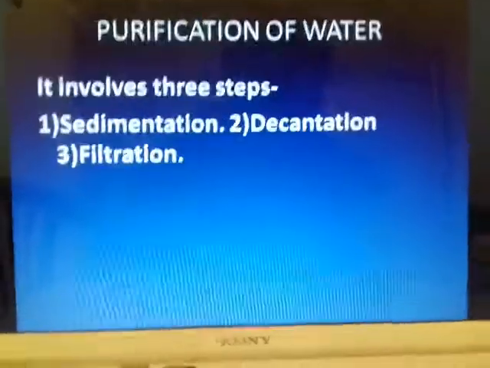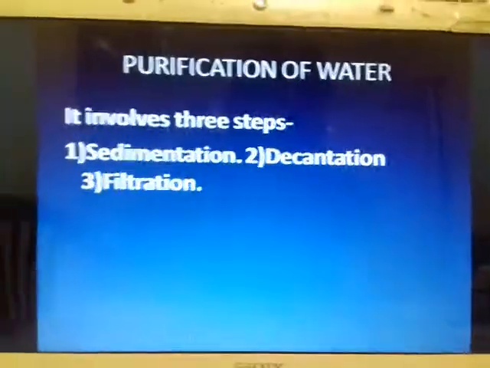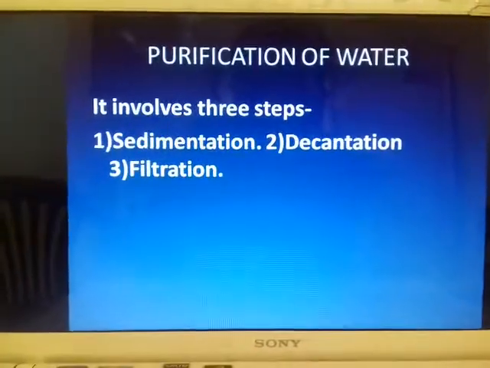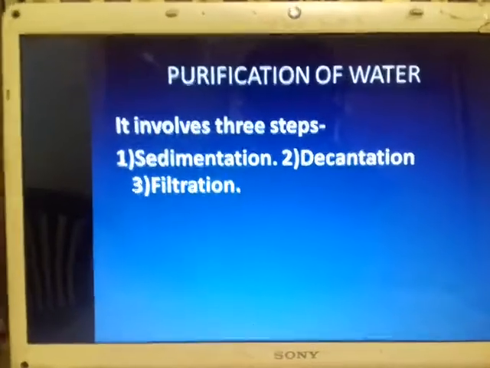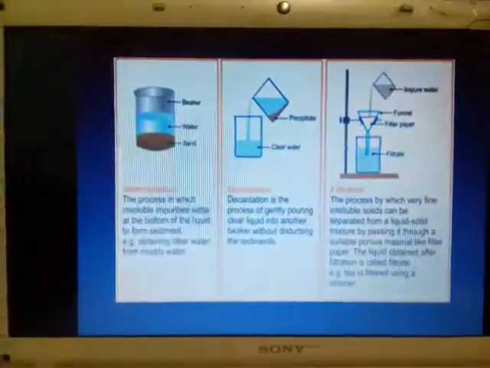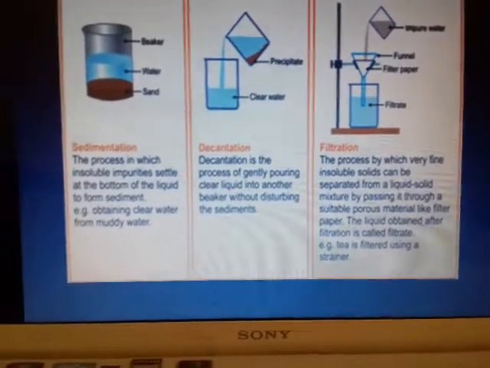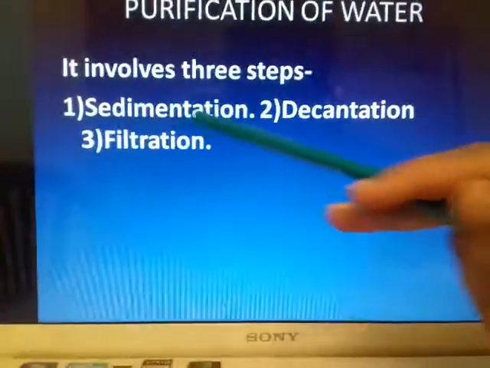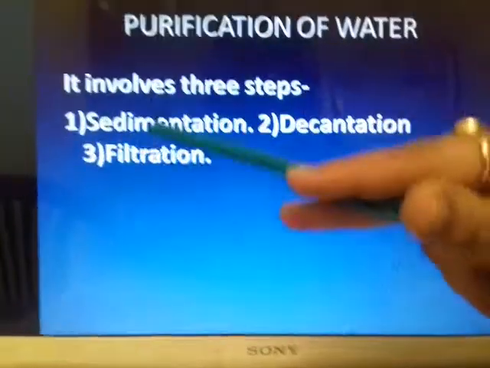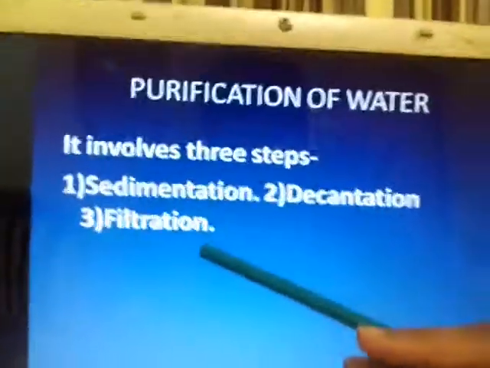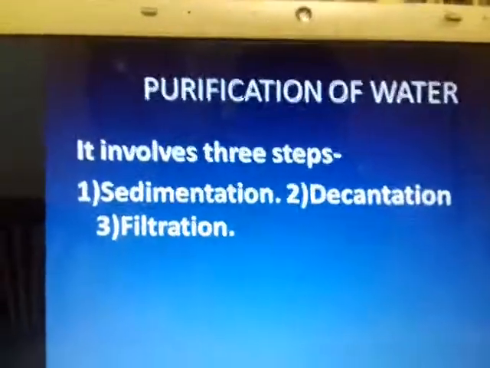So children, the next part is the purification of water. How can we purify water? We may have water which has insoluble impurities like sand inside. So how are we going to purify it? Here is how you can purify. It has three parts: sedimentation, decantation, filtration. First sedimentation is done, then decantation, and then filtration. When filtration is done, our water gets purified.